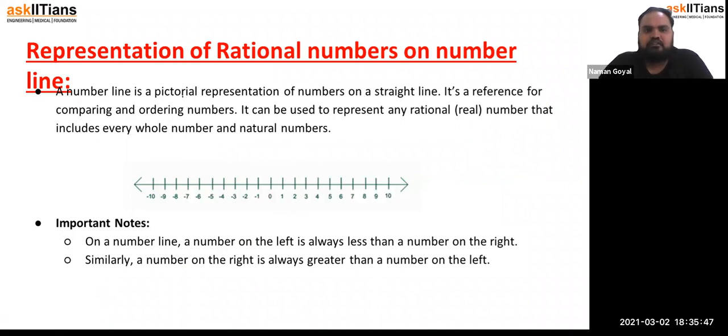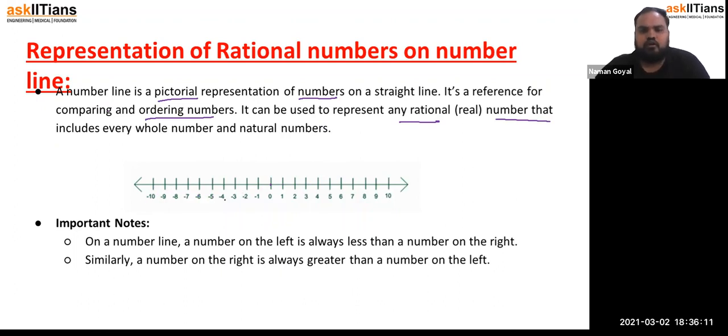A number line is a pictorial representation of numbers on a straight line. It is a reference for comparing and ordering numbers, and can be used to represent any rational number, which includes every whole number and natural number. If I draw a number line, this is 0, 1, 2, 3, 4, 5, 6, 7, 8, 10 up to infinity, and the same for negative numbers also.